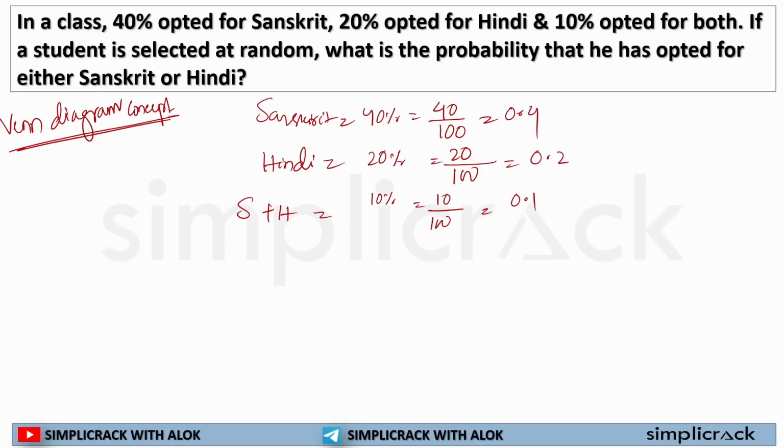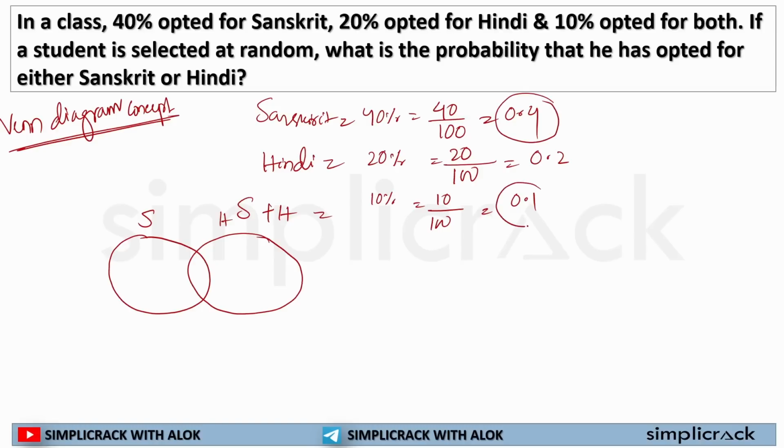See what it is saying. A student is selected at random. If a student is selected at random, what is the probability that he has opted for either Sanskrit or Hindi? Either Sanskrit or Hindi. So I can write, this is Sanskrit, this is Hindi. The total number of students opted for Sanskrit was 0.4, but both Hindi and Sanskrit was 0.1.